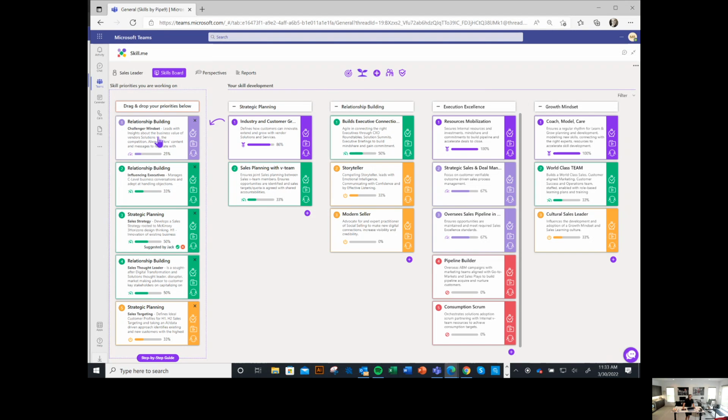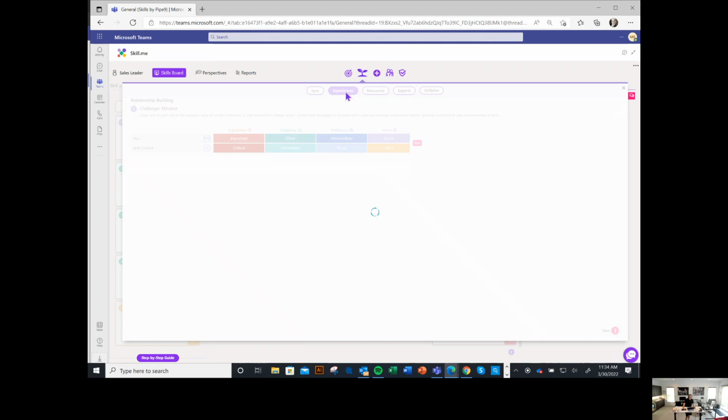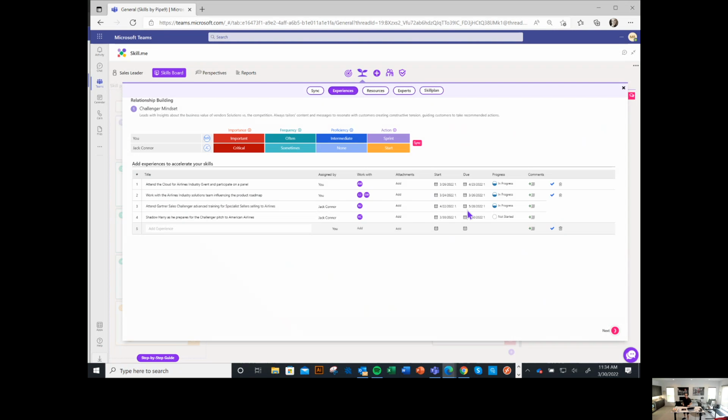But if Mason goes into challenger mindset and now goes into experiences, Mason can see not only the experiences that he has added for himself, but also those experiences, like in this case, shadow Harry as he plays the challenger pitch, that have been suggested by Jack, Mason's team leader, Mason's manager. So on the basis that experiences shape our growth, this is what we're looking to do. We're looking to add in those experiences that we think are going to have the biggest impact on developing a challenger mindset, one of the skills we're prioritizing for this next Connect period.